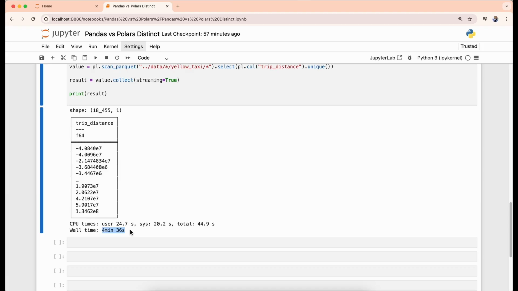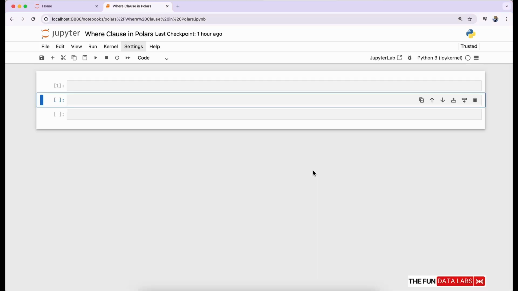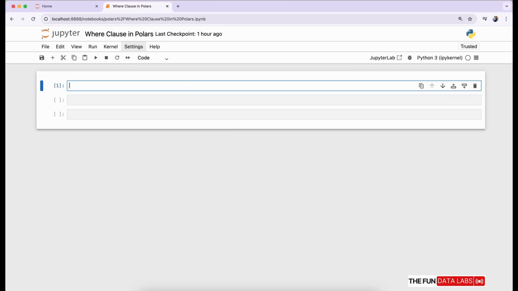So you can see it is faster than pandas with over 1 billion records. Let's go through how to use Polars filter function in Python. In this Jupyter Notebook with over 1 billion records, we are taking things as simple as possible, so we don't have any issue in understanding. As you can see, our notebook is available in which we can add code inside the cell.